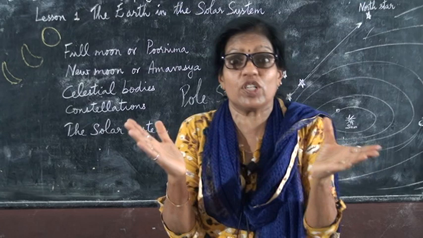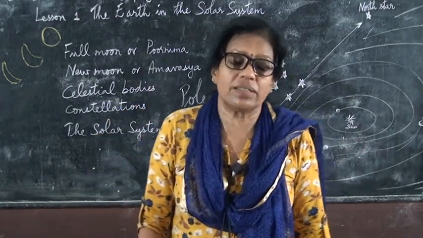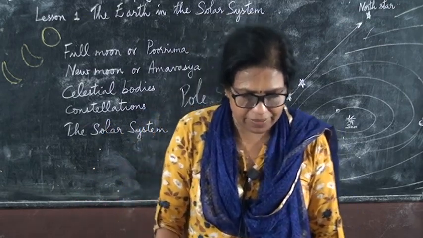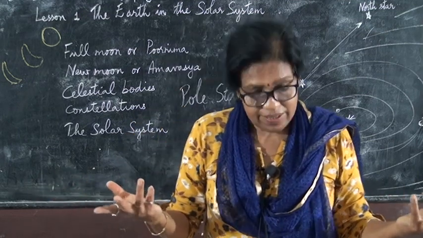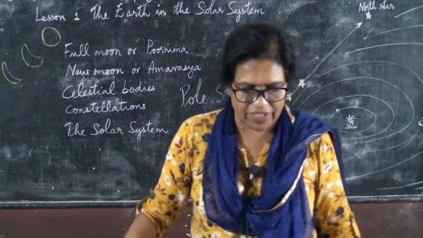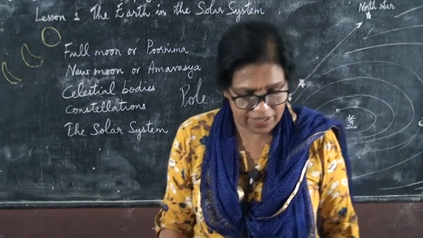Twins means identical, because they both are of the same size. That's why Venus and Earth are called the twin planets. The planets shine with the light of the sun. All the other planets also shine with the help of the light of the sun.